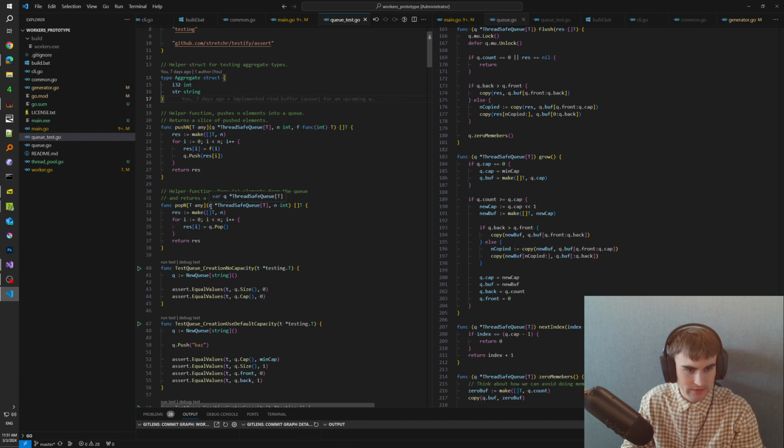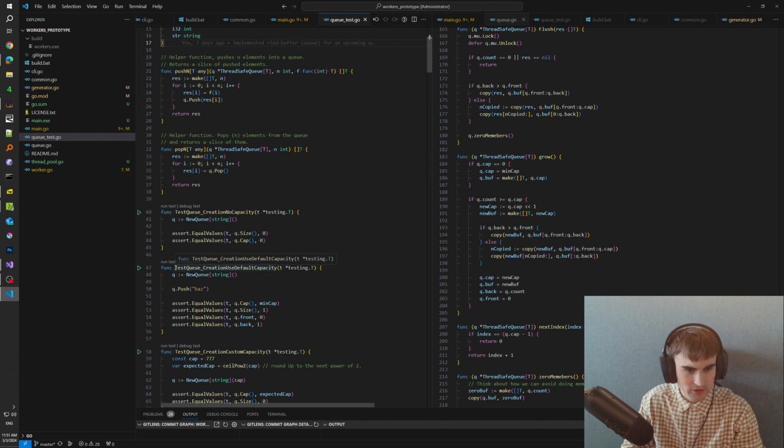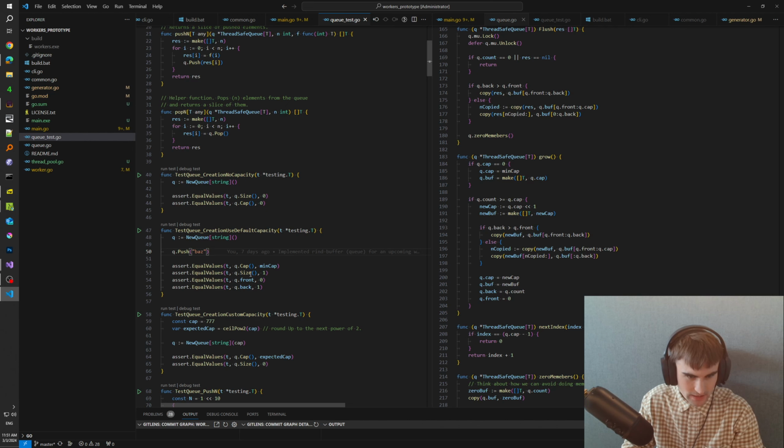Your functions should start with Test, and as a single argument, you should accept a pointer to testing.T. And I used an assertion package because I used to do it in C++ with Google Test. So we just use an assertion package.